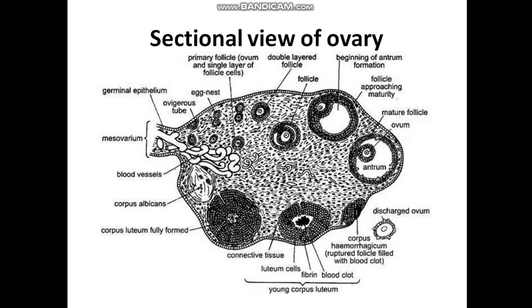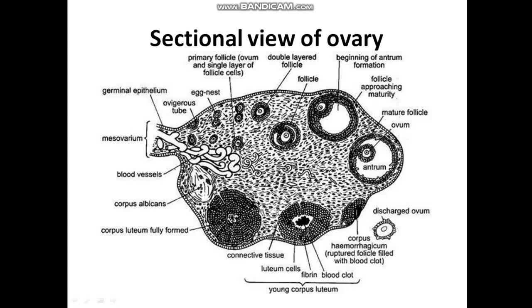Now, these oogonial cells enter meiosis 1 and get arrested at prophase 1 of meiosis 1. The oogonial cells which have entered meiosis 1 are referred to as primary oocytes. These oocytes get encircled by a number of cells called granulosa cells and form the primary follicle.